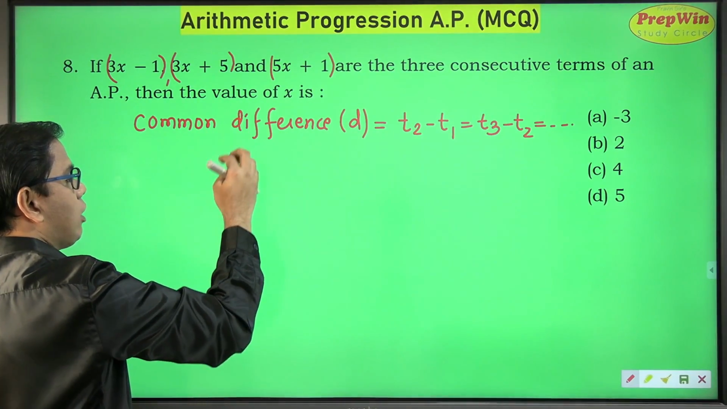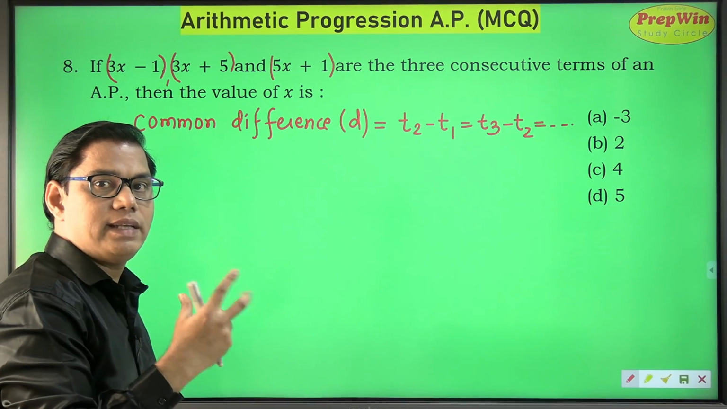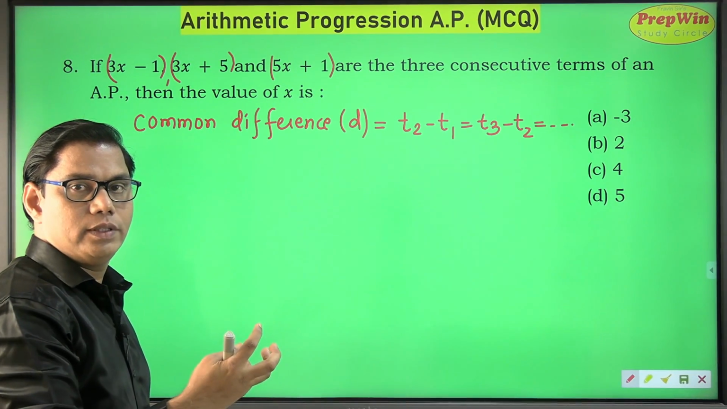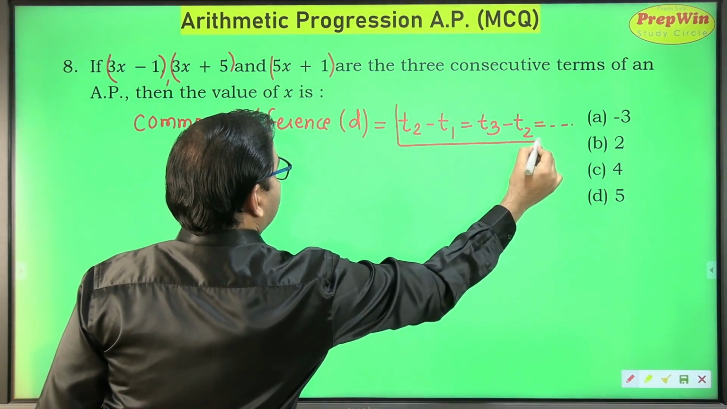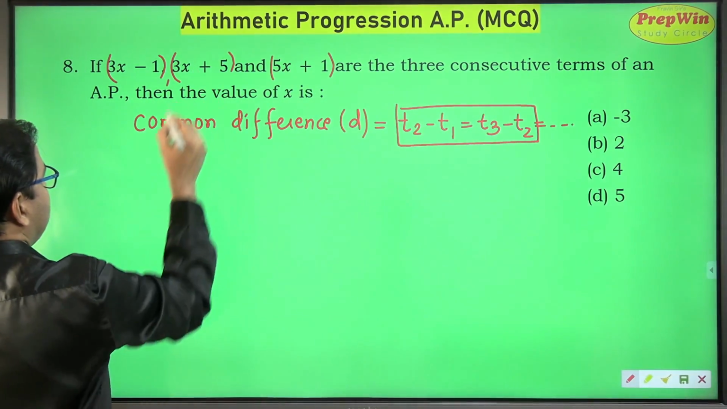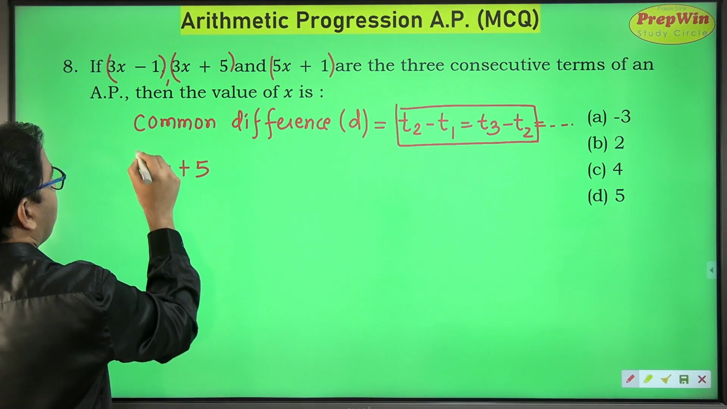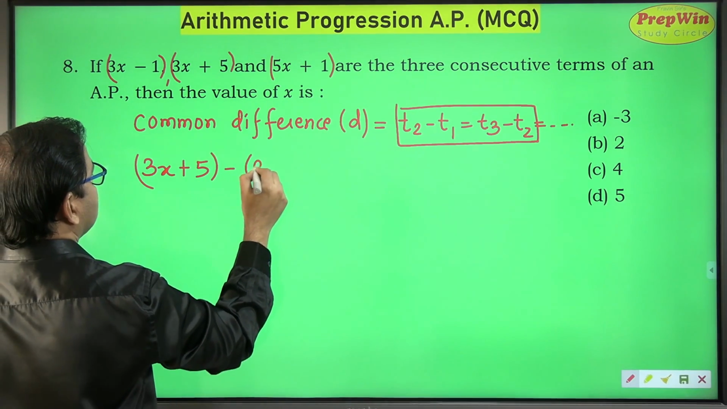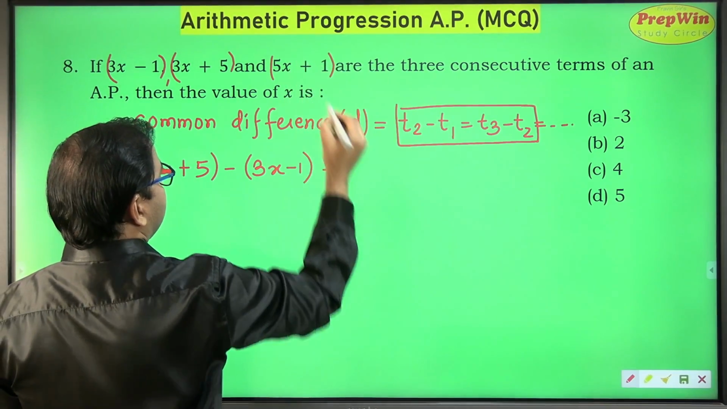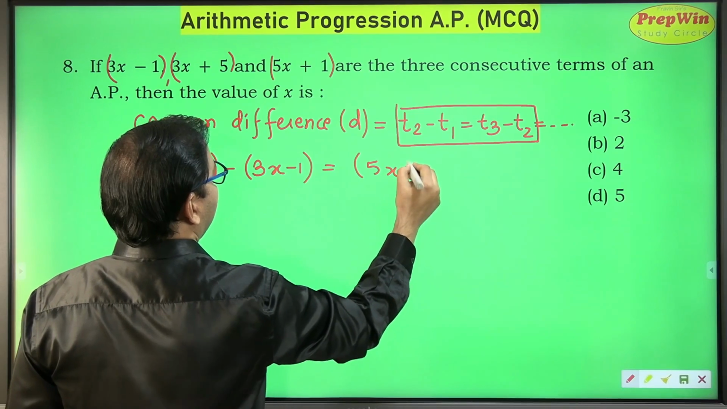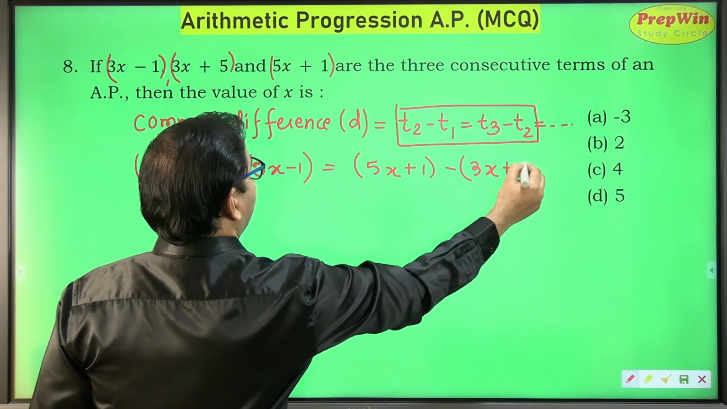Why do we call this a common difference? Because if we subtract two consecutive terms, you get the same value, a common difference or a constant difference. So this equation will give me my answer. T2, the second term, 3x plus 5, minus the first term 3x minus 1, is equal to T3, the third term, 5x plus 1, minus the second term 3x plus 5.